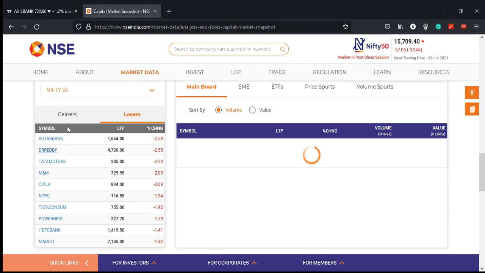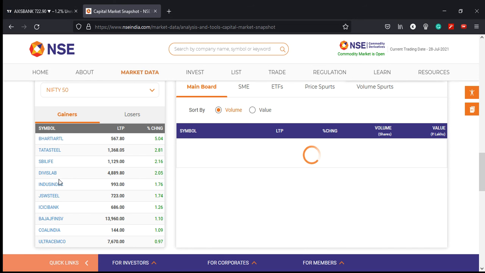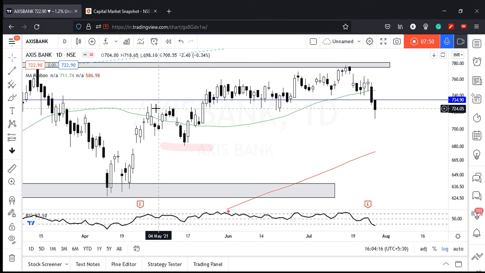Top gainers, losers, starting with losers, Kotak Bank है, Dr. Reddy कल भी गंदा पिटा था. Tata Motors actually at a good level now, 280, 282 is a good support in my view. So let's see if that is held. Gainers, Airtel, Tata Steel, SBI Life, the others. Divi's Lab actually very interesting. Despite being a PSU, it is positive. So देखते हैं क्या होता है.